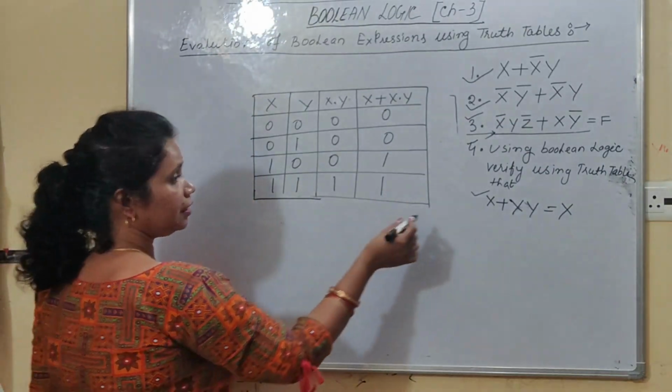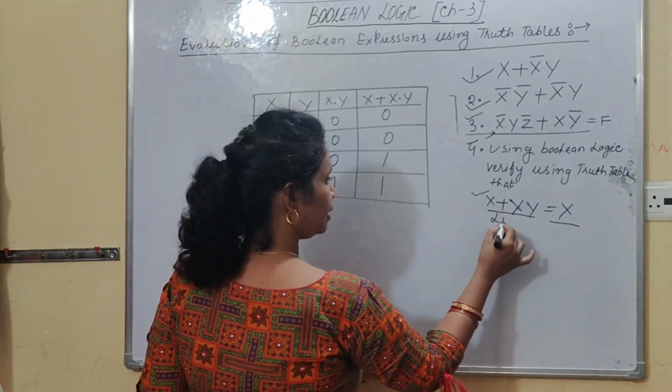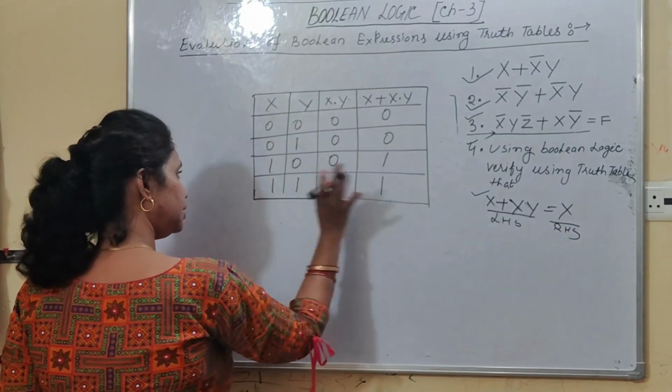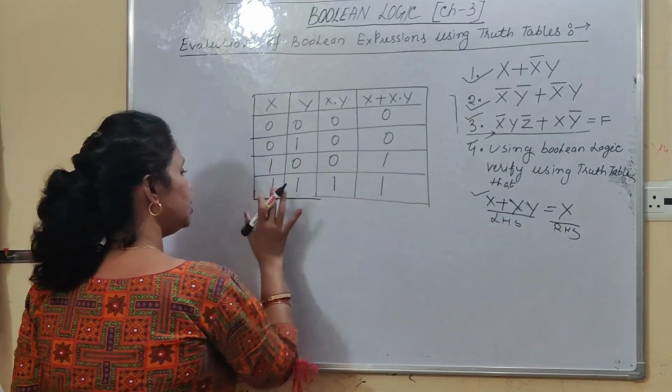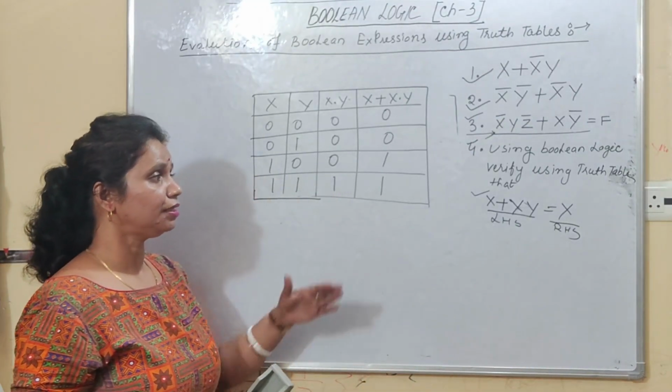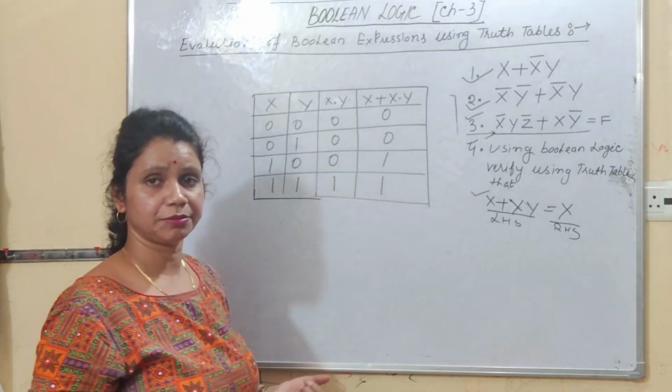Now you can see, is LHS part equal to RHS? This is your LHS part. This is your RHS part. So 0 equal to 0, yes. 0 equal to 0, yes. 1 equal to 1, yes. 1 equal to 1, yes. So now it is verified. Right, students? So in this way, you can verify any Boolean expressions also.